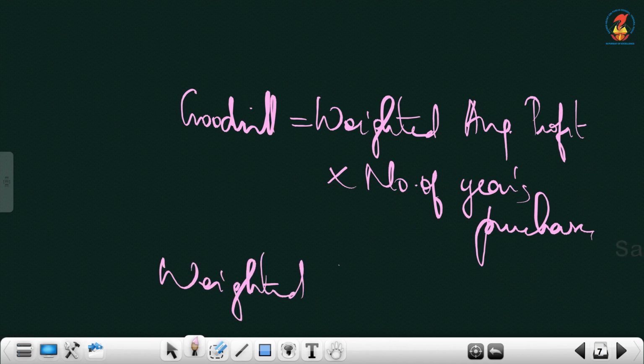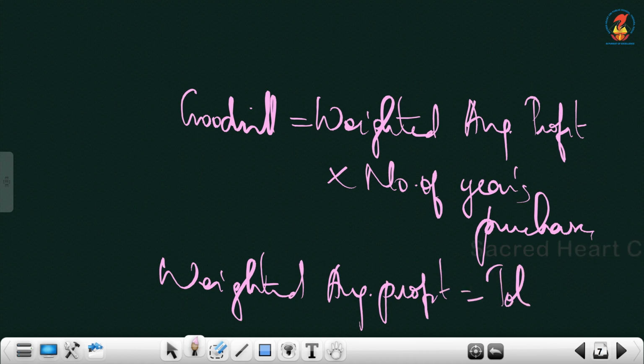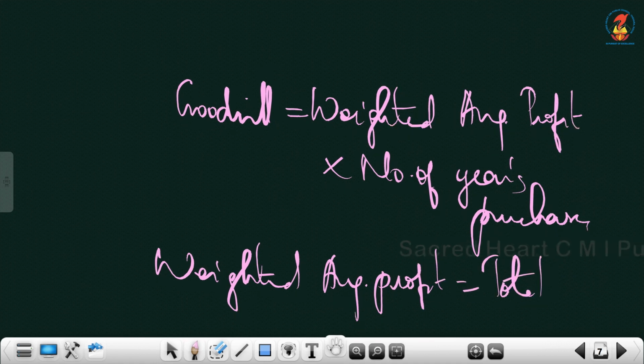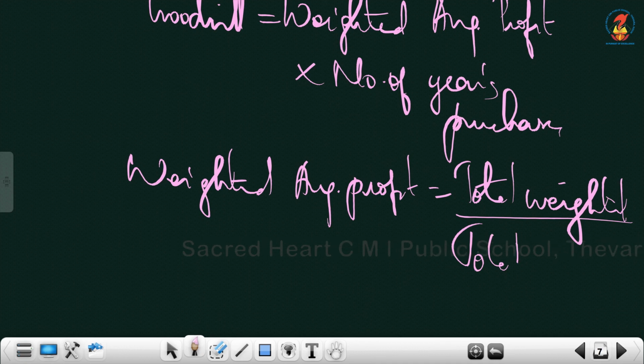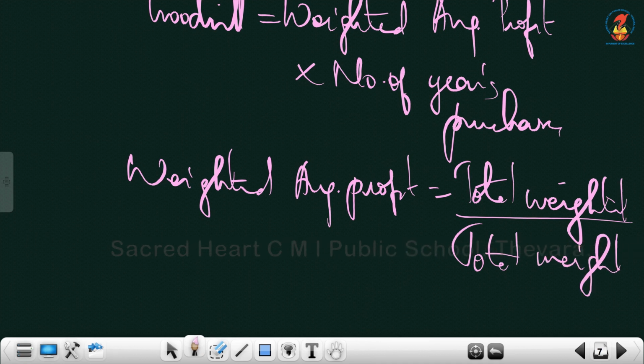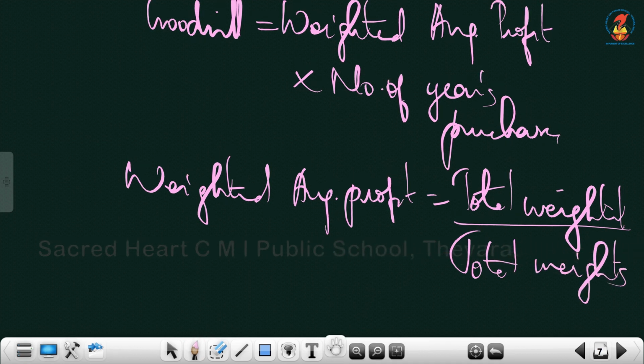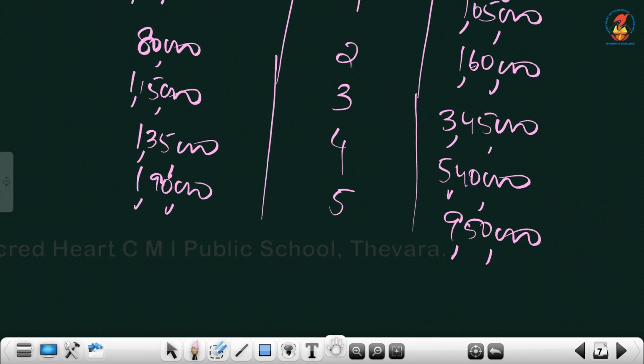Weighted average profit will be equal to total weighted profit by total weights.